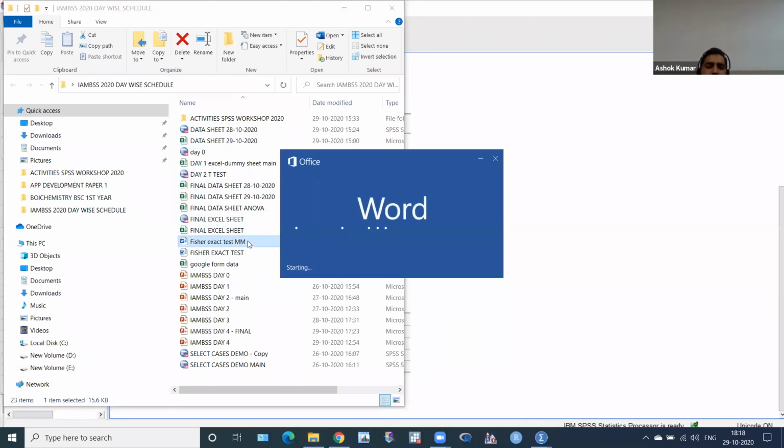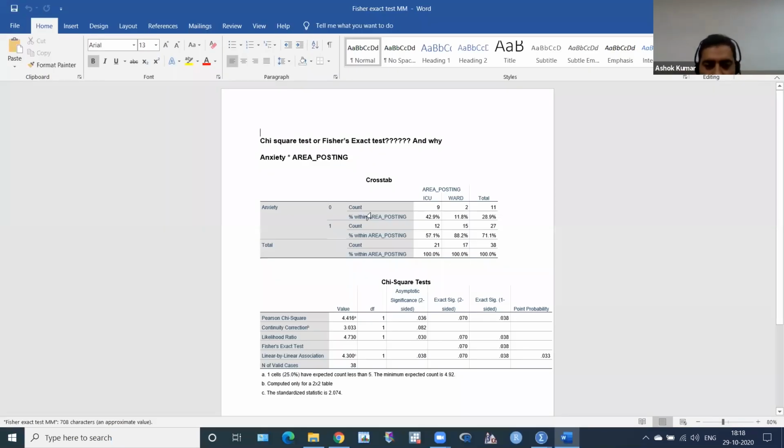You see, what I told you, this is anxiety and area of posting. Anxiety, yes and no. There is a chi-square test or Fisher exact test which we have to use, and why? This is a cross tab. This is a categorical variable, this is ICU and ward, also a categorical variable, area of posting. You want to see if there is a significant association of anxiety and working in ICU or ward. So I have to apply this chi-square